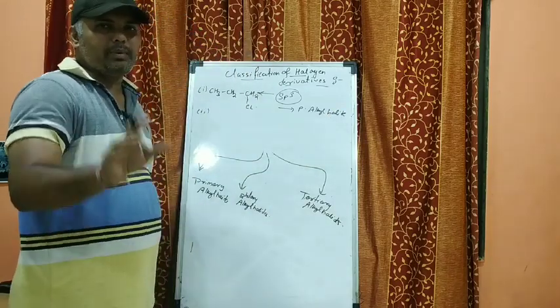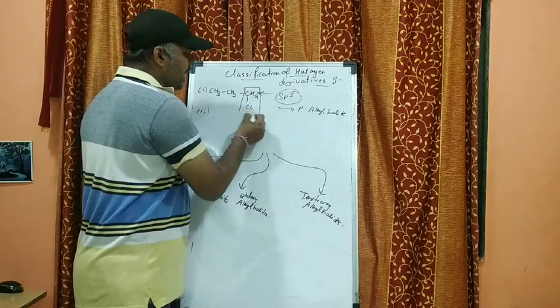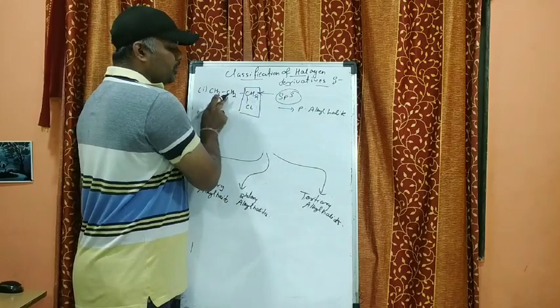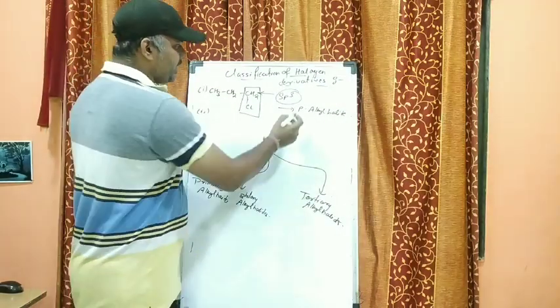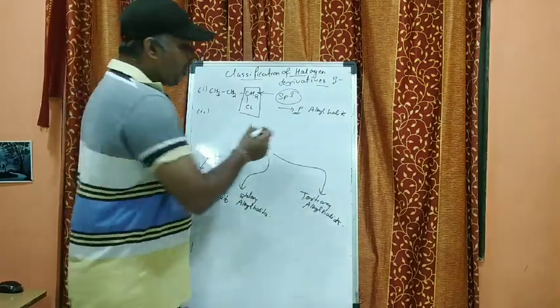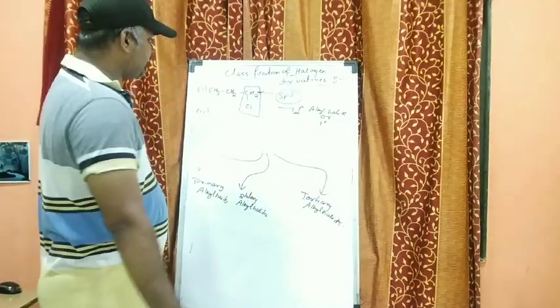Why is it called the primary alkyl halide? Because you can see that this carbon atom is attached to only a single carbon atom. That is why it is called the primary alkyl halide, or it is also said to be 1 degree alkyl halide. Are you understanding it?